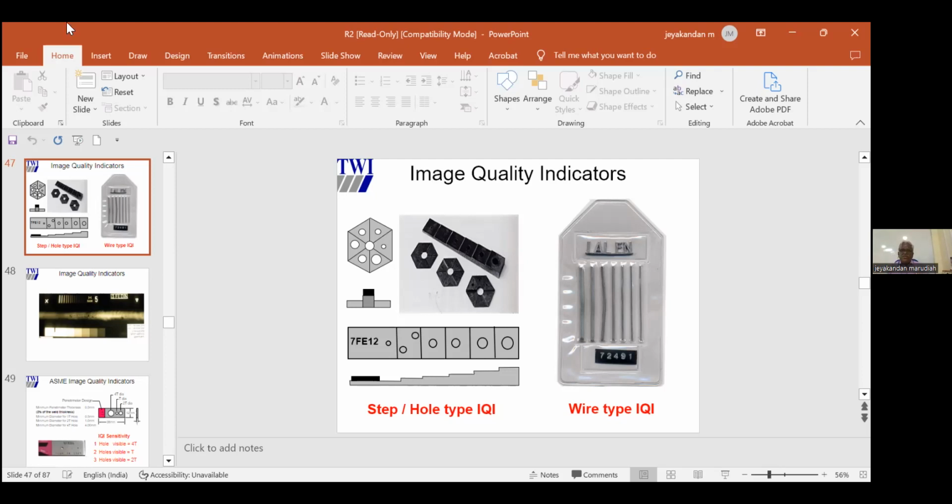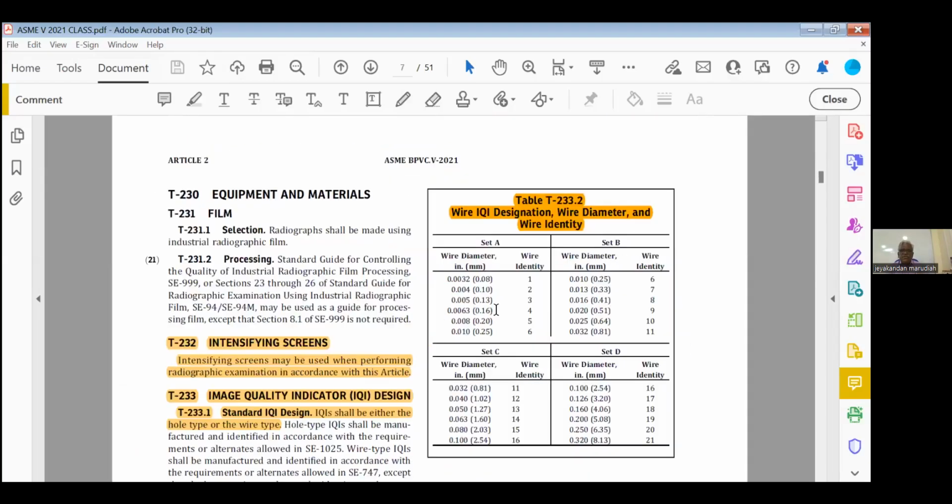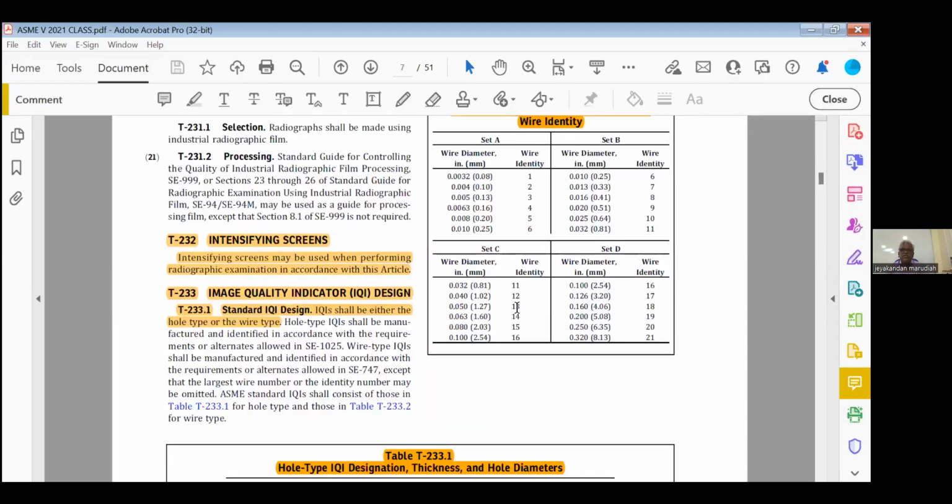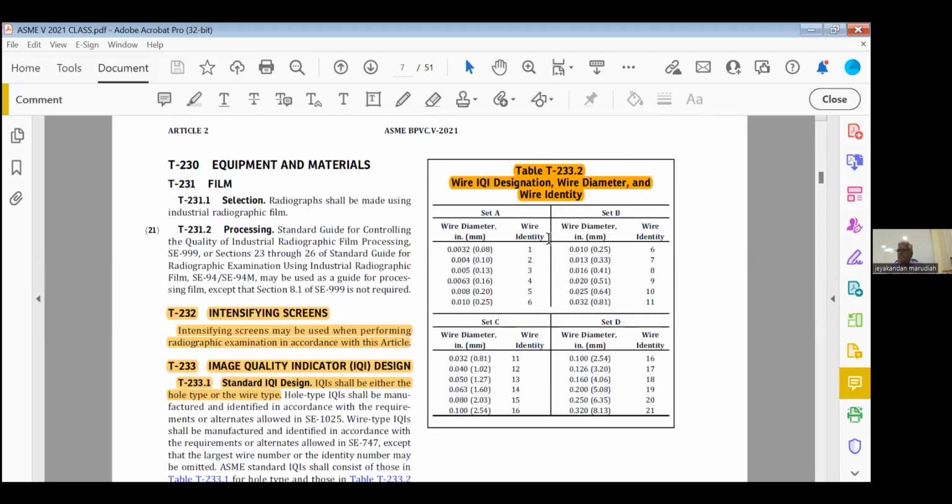So, what is the size of the wire? If you go to Section 5, page number 42, you can see here wire identity. Set A, wire number 1, the diameter here in inches, bracket mm. So, I will take mm, 0.08 mm. Wires 1 to 6 are set A, 6 to 11 set B, 11 to 16 set C, 16 to 21 set D. The last wire, wire 21, will be 8.13 mm. First wire is 0.08, so there is a 100 times increase. This is the wire type.